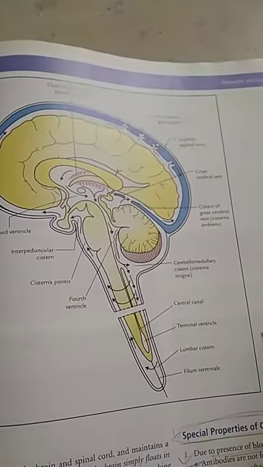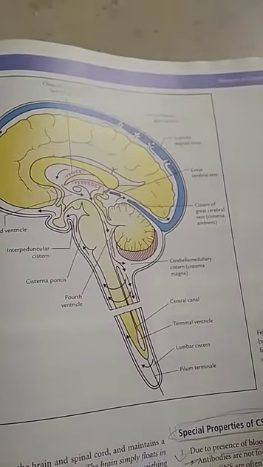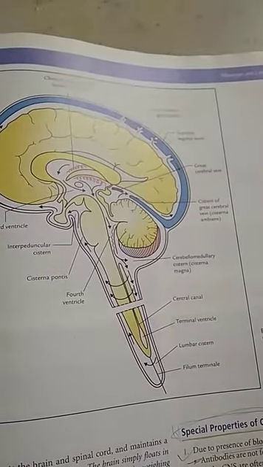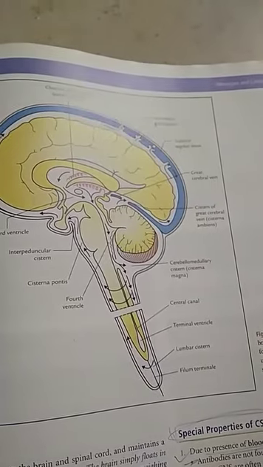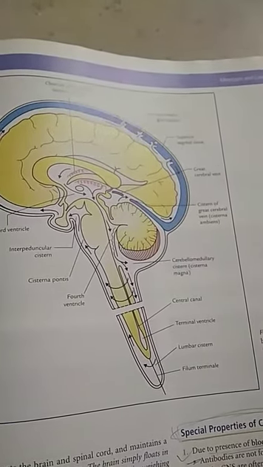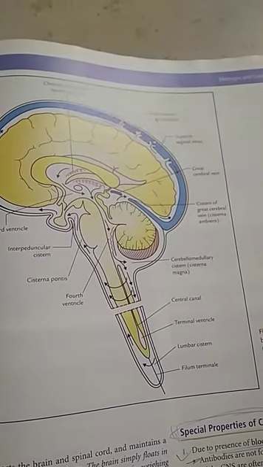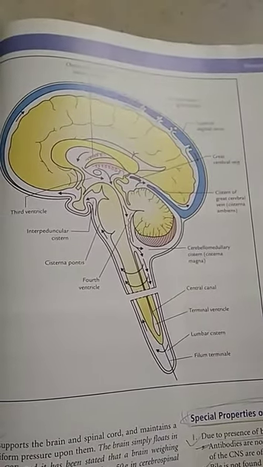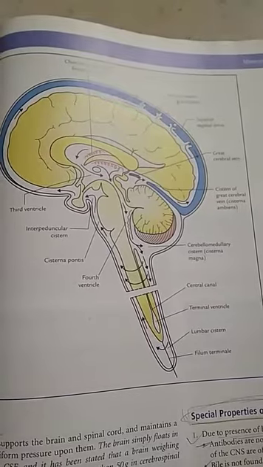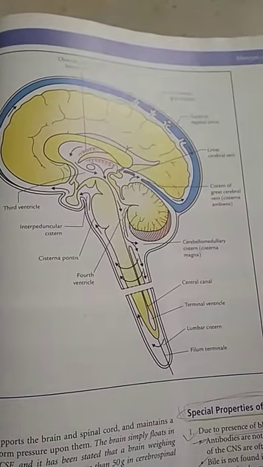The chloride in CSF is slightly higher compared to the plasma. In the CSF, concentration of chloride is about 120 milliequivalent per liter, whereas in the plasma, the chloride component is about 100 milliequivalent per liter.